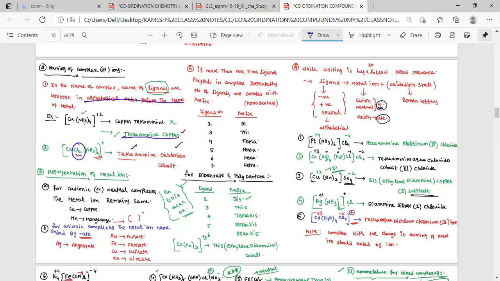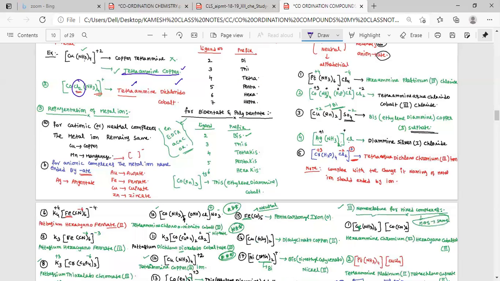Second one, how to represent a metal ion. Metals are represented with the same name. If it is a cation, we will represent it by positive. Copper. If the complex possesses a positive charge, the name of the metal ion is the same. If the complex possesses a negative charge, the metal names end with ate. Iron, ferrate,